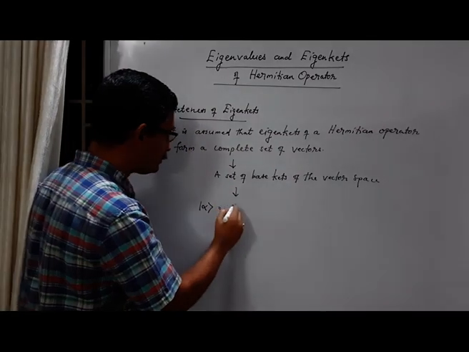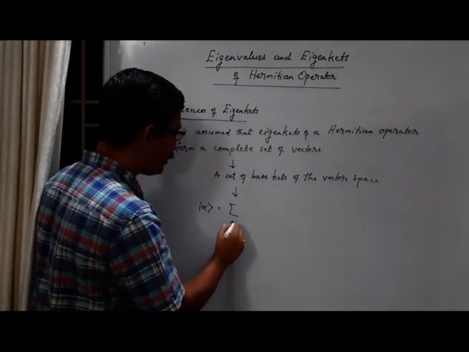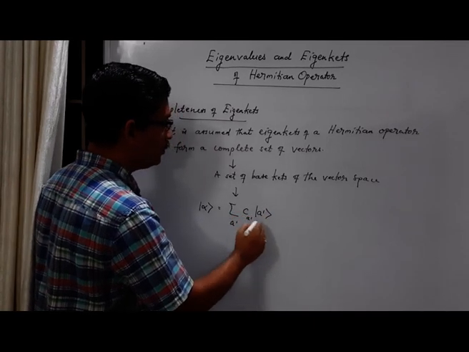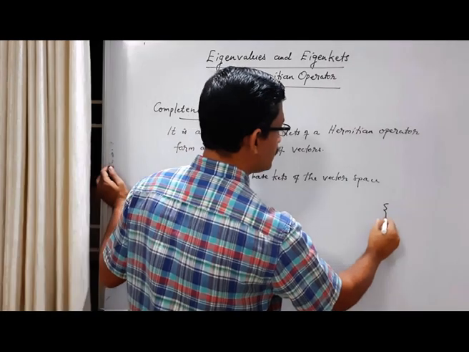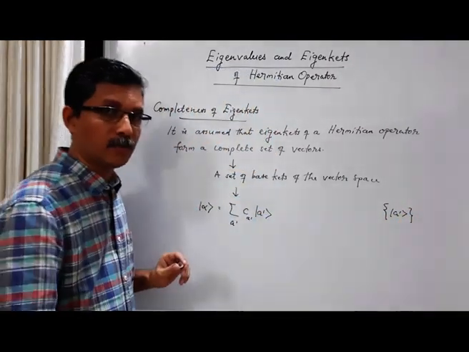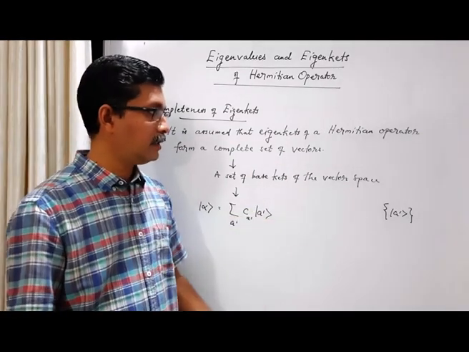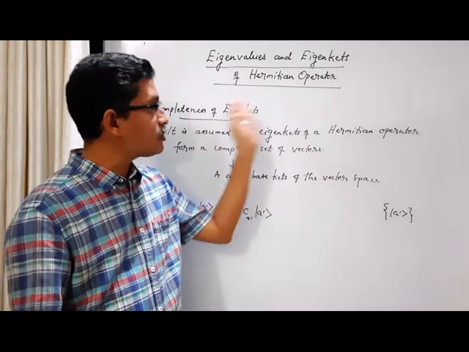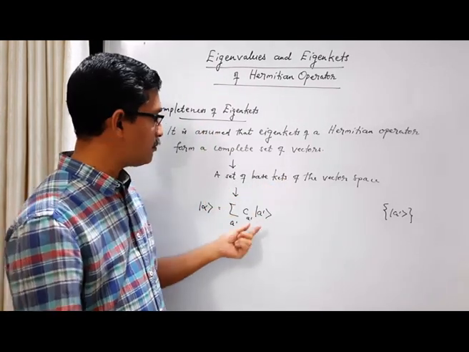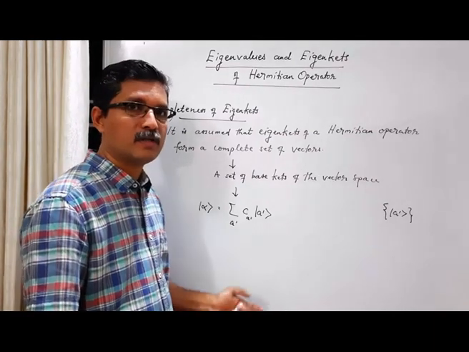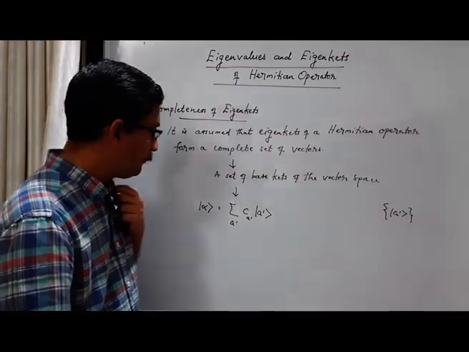We can write it as summation over A prime, c A prime ket A prime. These eigenkets are orthonormal and complete, so they can be used as base kets, and a general ket can be expressed as a linear combination of them.